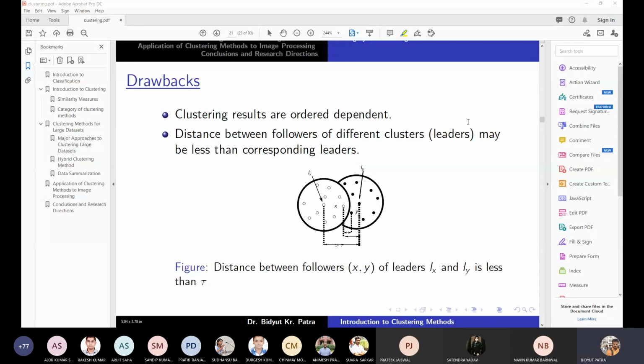No more questions? Sir, one more difference between leaders and that first method is that we assign the point to the leader for which the distance between that point and the leader is less than tau. We don't go for all the clusters present. Yes. Okay, good.